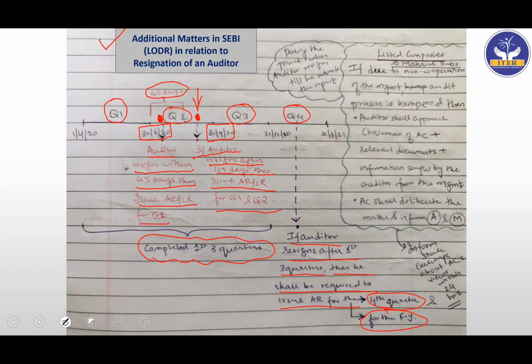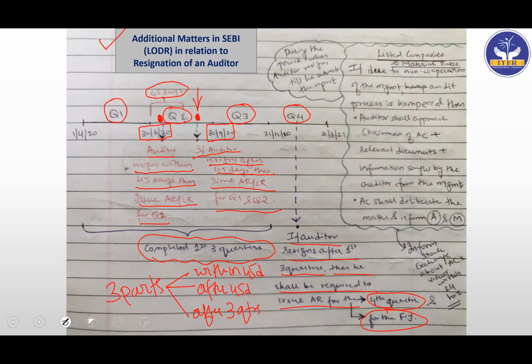So in this, we are divided into 3 parts. So what are the new things that have come? So we just put 3 parts in relation to the auditor's resignation. So if it comes in the exam, you know exactly how to deal with the case study. So first I'm writing here within 45 days. Okay. Then you have after 45 days, and then you have after 3 quarters. So within 45 days, after 45 days, and after 3 quarters. Okay, very nice to understand, very simple, easy area.